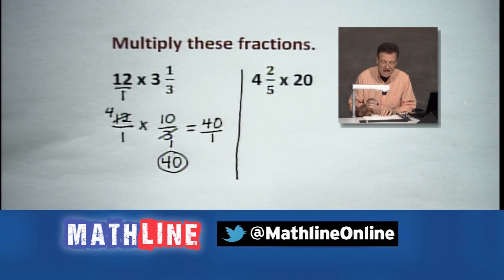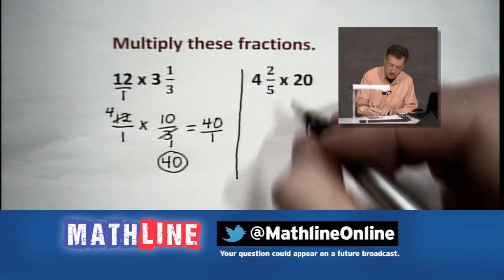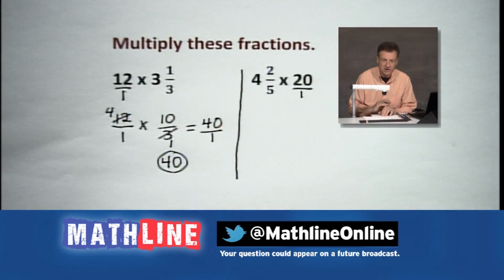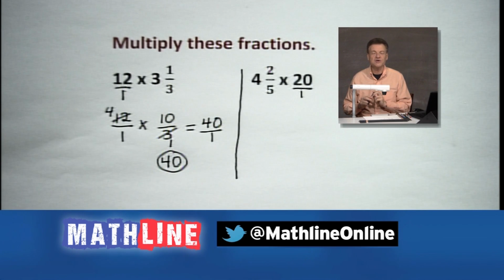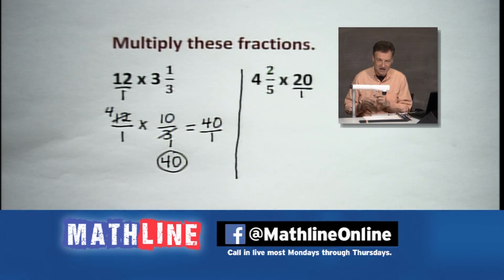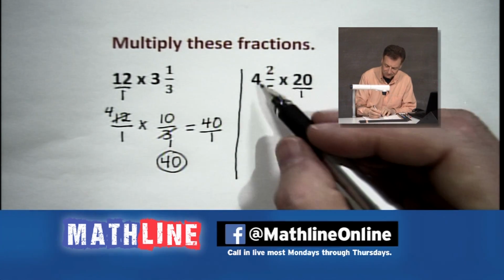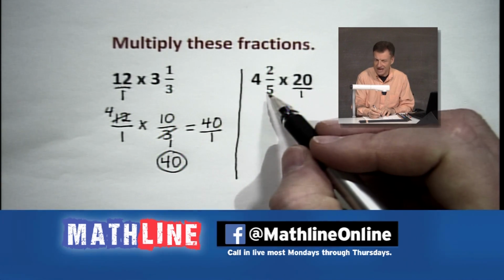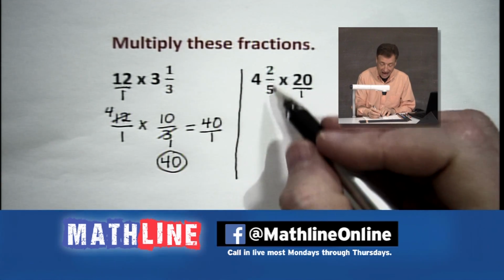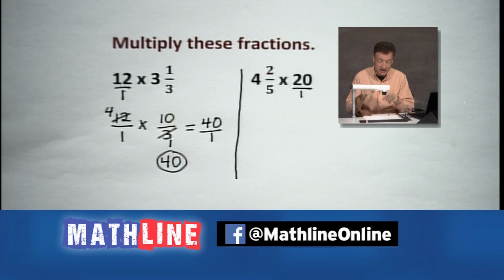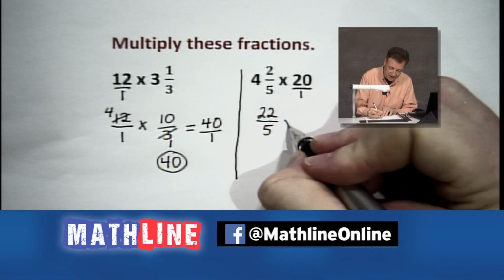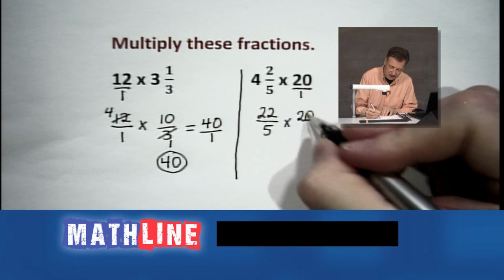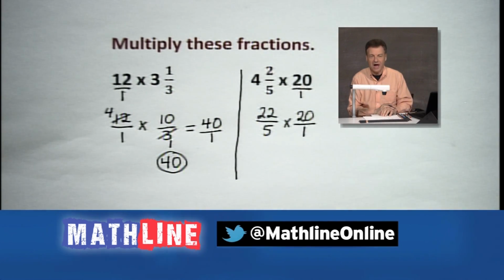Now, over here on the other side, a little practice moment, all right? We've got 20. Guess what? We're going to put a 1 underneath that. That was easy. Now, what we're going to do here is take 4 2/5 and change it into an improper fraction, make life easier on us. 4 times 5 gives us 20. Add the 2, got 22. So let's put 22 over 5, and we're going to multiply that by 20 over 1, all right?